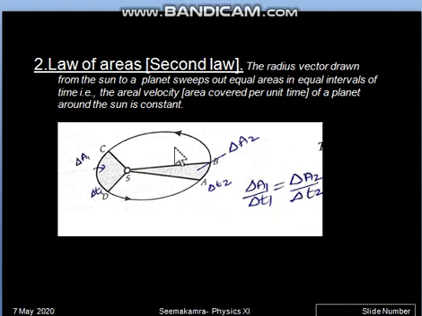So it was stated in the law of area that areal velocity of the planet always remains constant, or you can also write it as the radius vector drawn from the sun to the planet sweeps out equal areas in equal intervals of time. So equal areas in equal intervals of time, that also can be written, or area upon time, that means areal velocity is all the time constant wherever the planet is. So this is called the law of area.